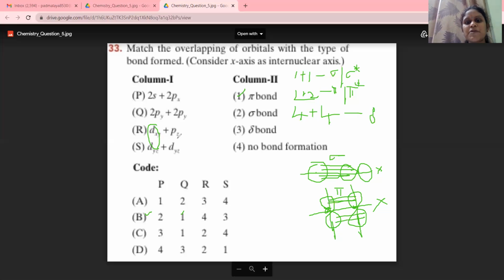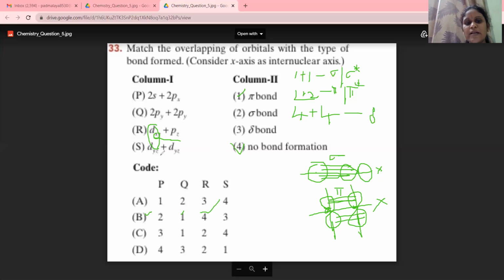Whenever dxy overlaps with pz, the involved axes are 3 axes, x, y, and z, and these are different from each other. Moreover, the x-axis is the internuclear axis, so it cannot form any bond. So dxy and pz has no bond formation. So for R, option 4 is correct.